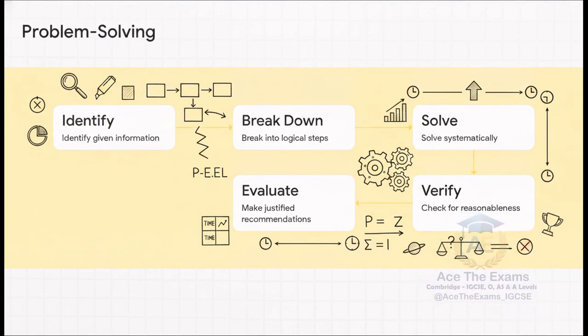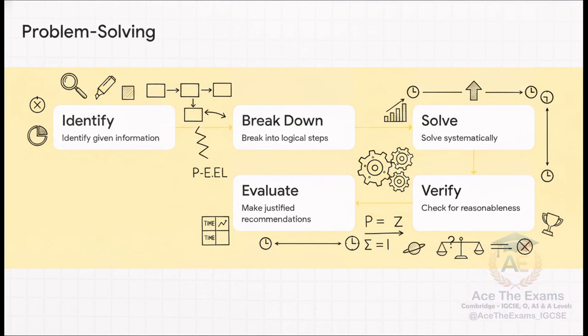You need a standardized sequence. You cannot just stare at the blank page waiting for inspiration to strike. You need a machine-like process that works every single time, whether the question is about the moon's phases or the thermal capacity of a satellite. Walk through this specific 5-step sequence with me.